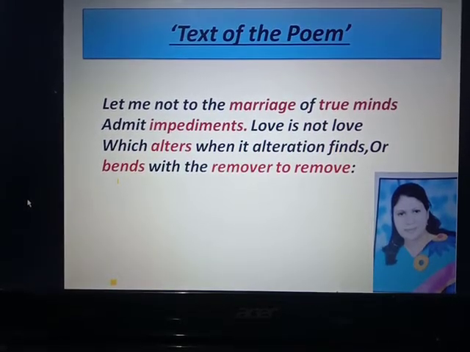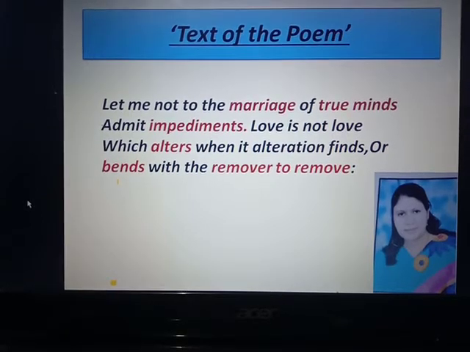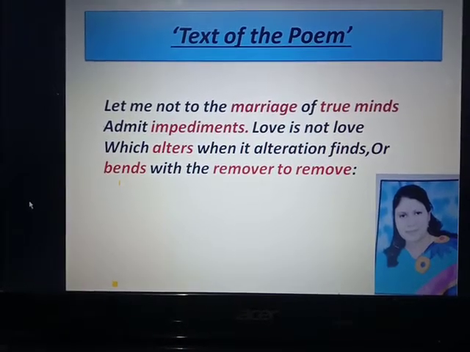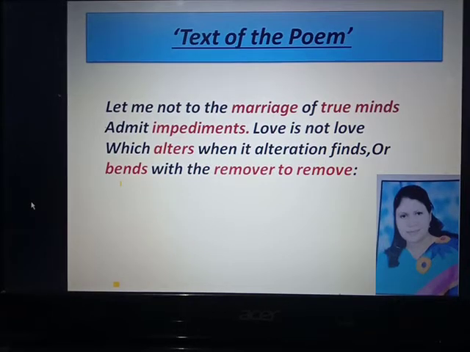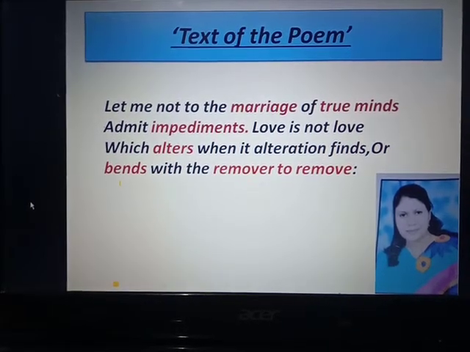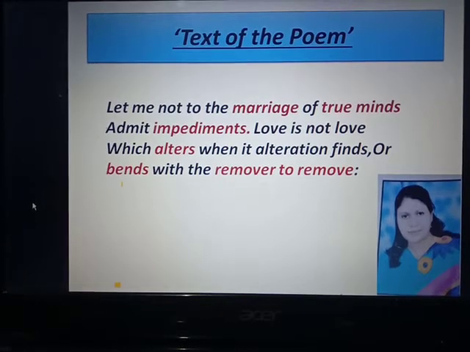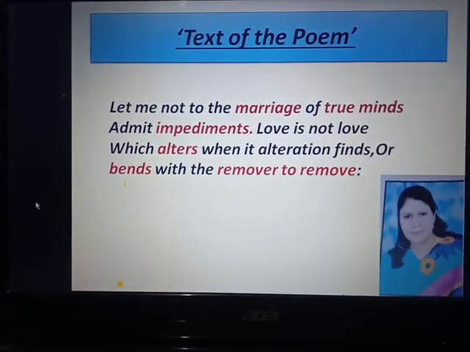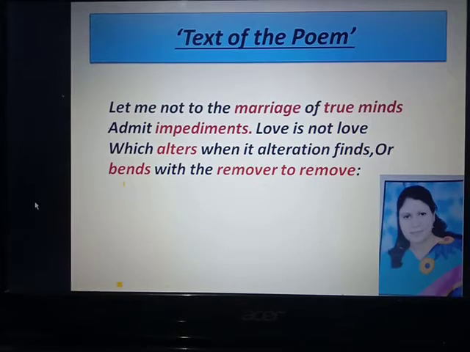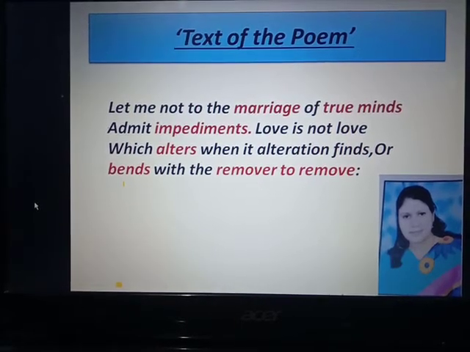Now, I tell you the easy or simple meanings of the difficult words used in the poem. Marriage means the union. True minds means true souls.